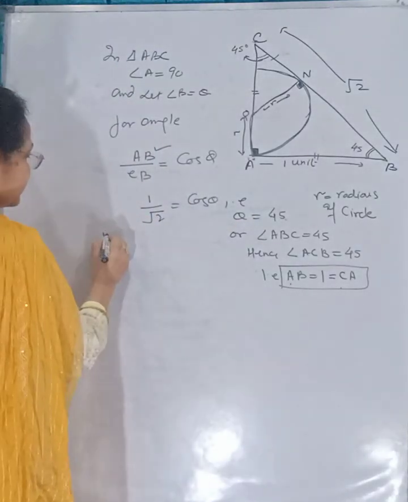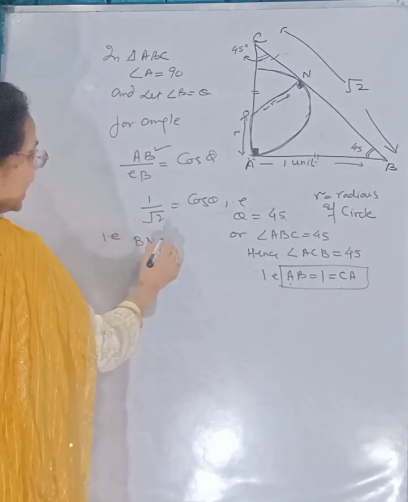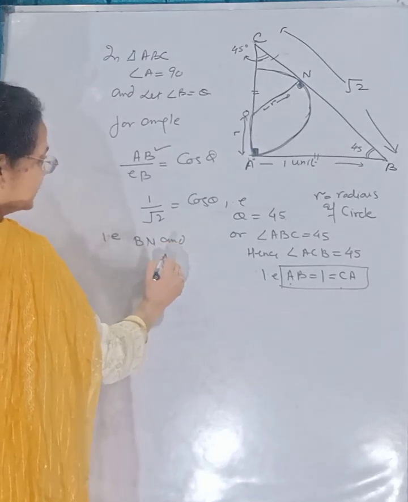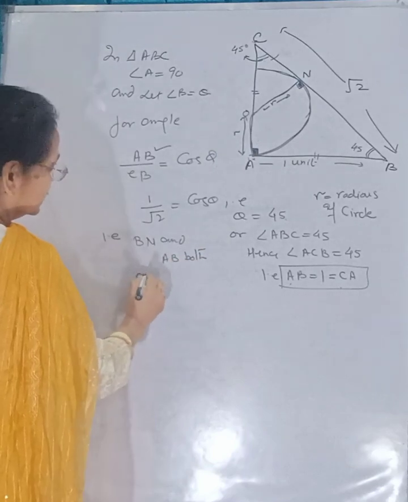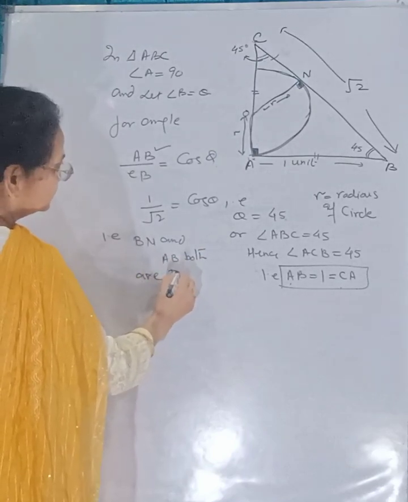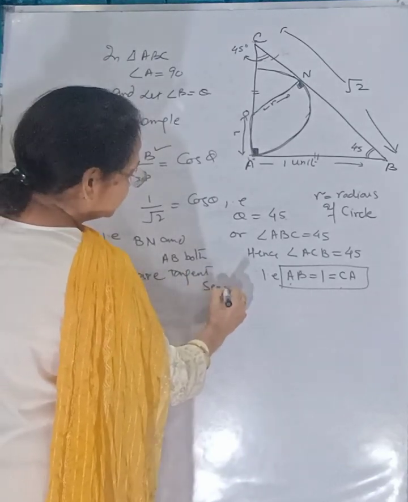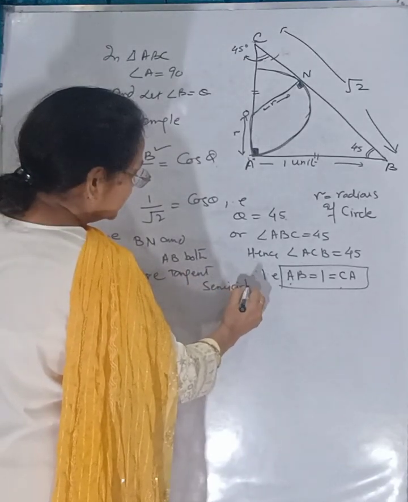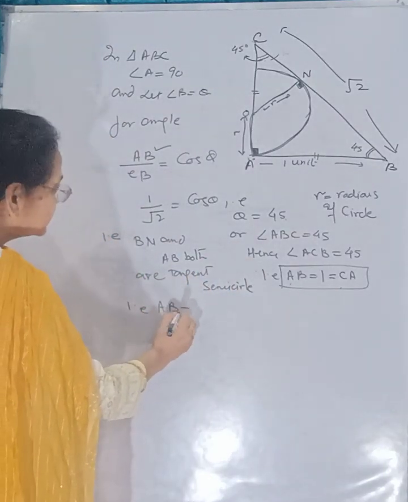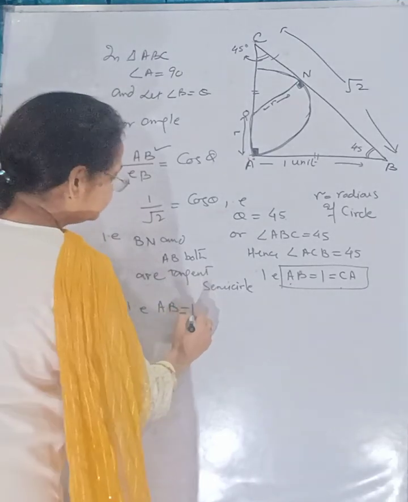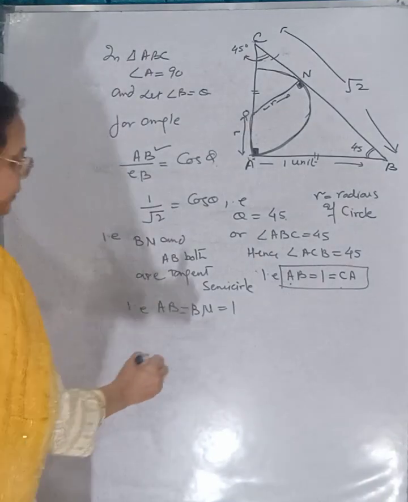It means, as per the theory, BN and AB are both tangents on the semicircle. It means AB will be equal to BN, that is equal to 1 unit.